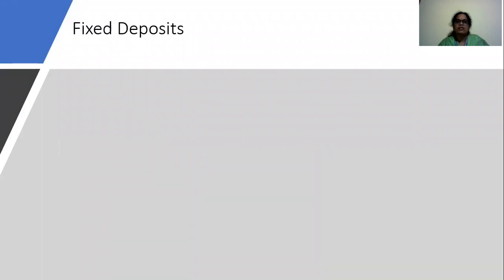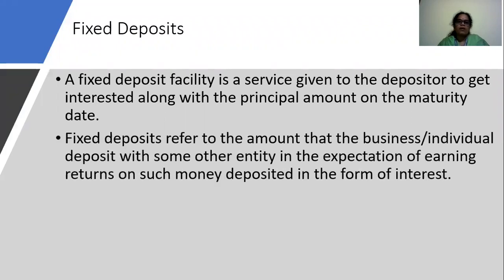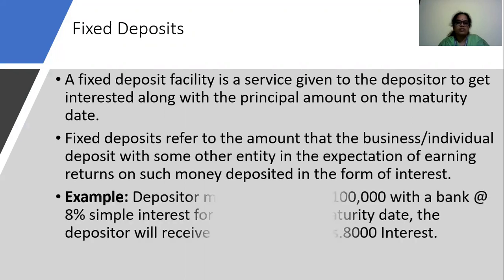Coming to the second type of financial asset, the fixed deposit. A fixed deposit is a facility that facilitates a depositor to get interest along with the principal amount on the maturity date. Fixed deposits refer to the amount that a business or an individual deposits with some other entity in the expectation of earning returns on such money deposited in the form of interest.